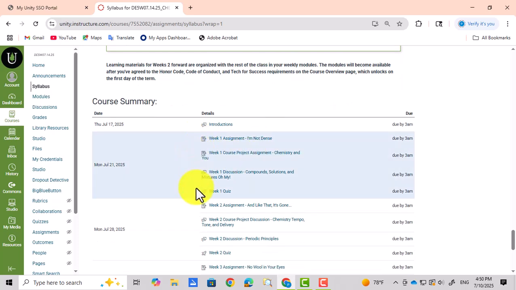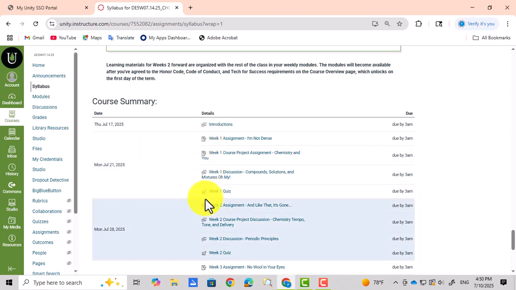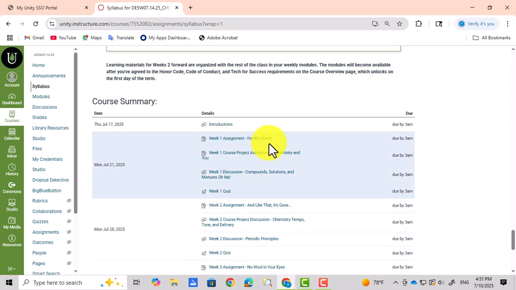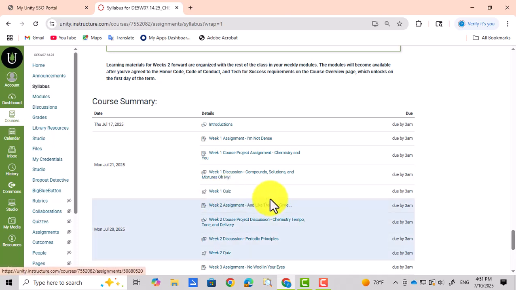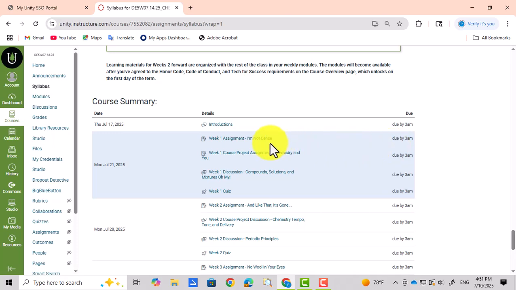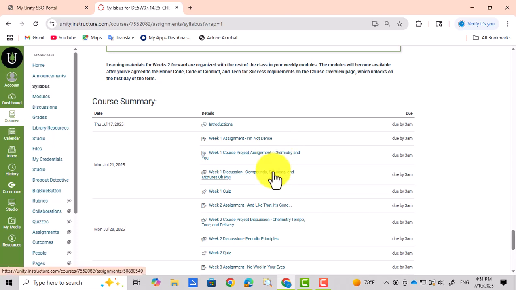And then you're going to see that for every week, we're going to have 4 assignments in general. We're generally going to have what we're going to call an assignment. You're only going to have 2 discussions, so they have to be posted on Wednesday, midnight Pacific time, and Thursday, 3 a.m. And then you're always going to have a quiz for each week. So again, the quiz and the assignment will be due on Sunday, midnight Pacific, 3 a.m. Monday, Eastern time. And for these 2 here, the first posting has to be done on Wednesday, midnight Pacific time, and 3 a.m.